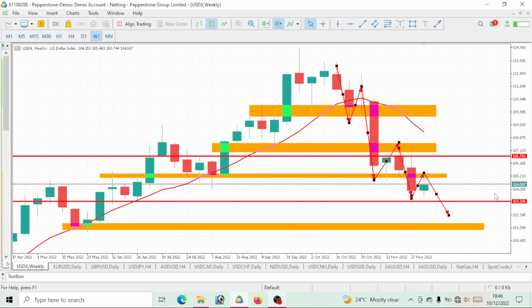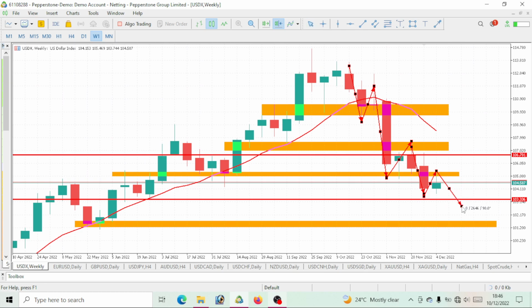But on the weekly aspect, in 2 or 3 weeks, you'll see that this price will be trading below this level of 103. So watch out in the next 2-3 weeks, right? You'll see that this price will start trading below our level of 103. So above all, on the weekly time frame, we're actually bearish, right? Price is giving us a bearish move.